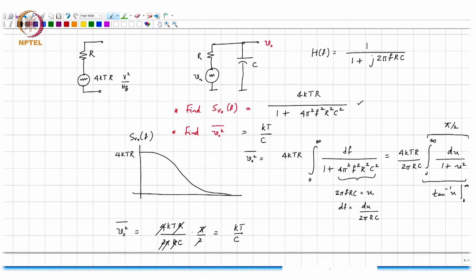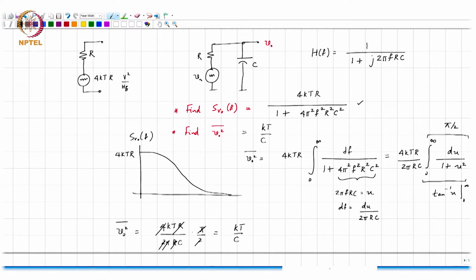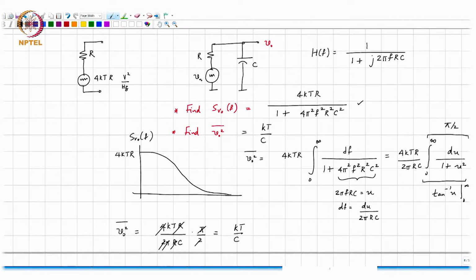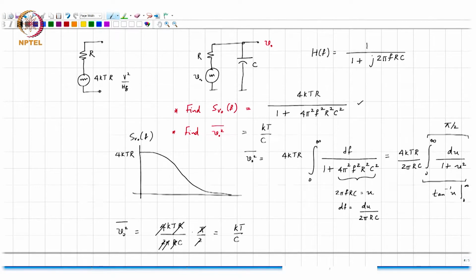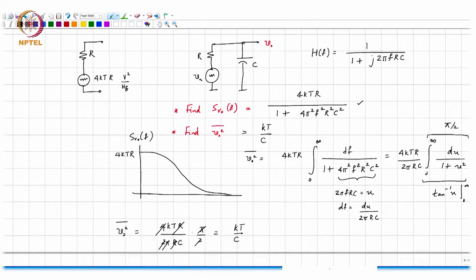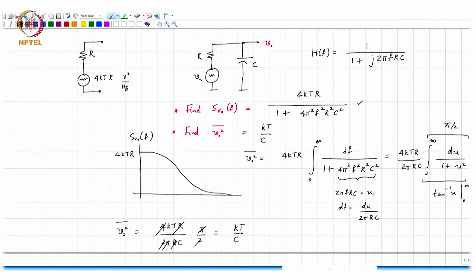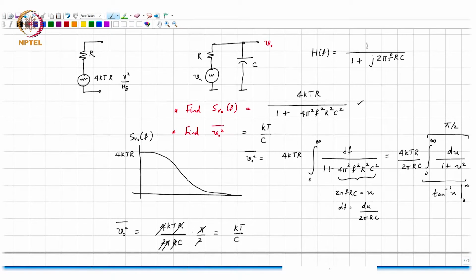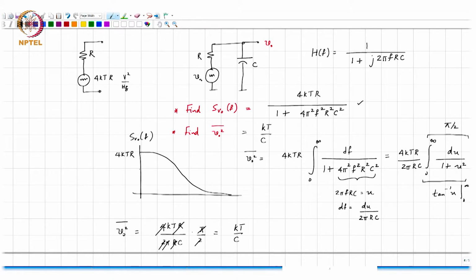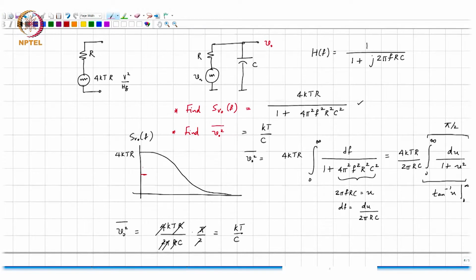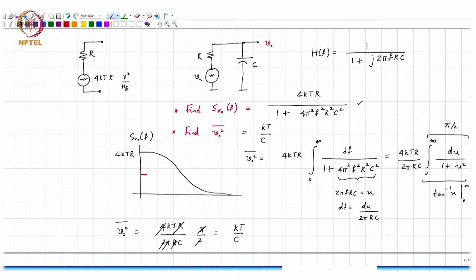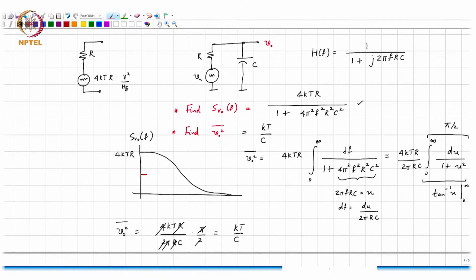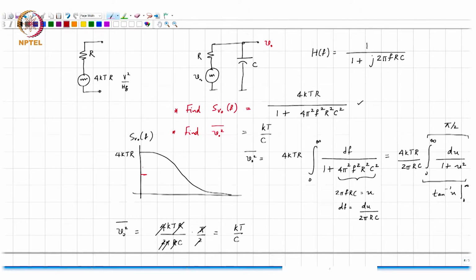Why does this make sense? Right? One thing I can say is that it comes out of the math, right? Okay. The question is, is there some intuition behind this? So, as you can see, if I reduce the resistor, what is happening to the spectral density of the noise produced by the resistor? Let us say we reduce the resistor by a factor of 2. What happens? Oh, well, the spectral density of the noise added by the resistor is smaller, right? But there is another important thing happening. What's that? Oh, well.